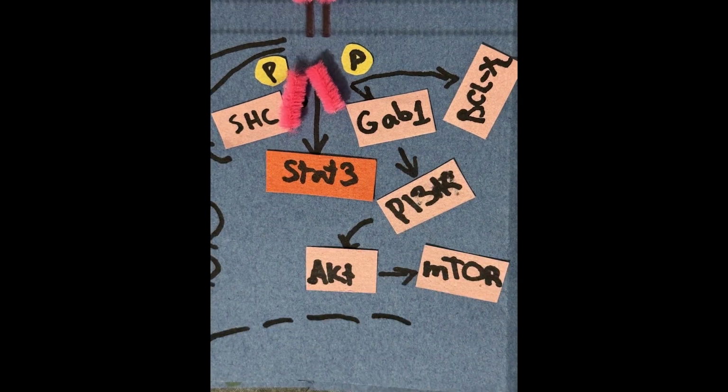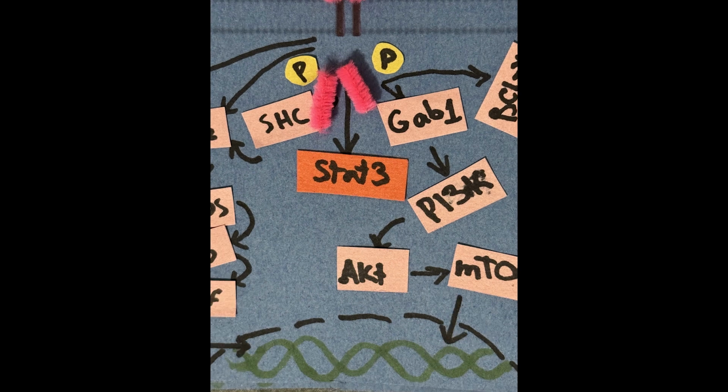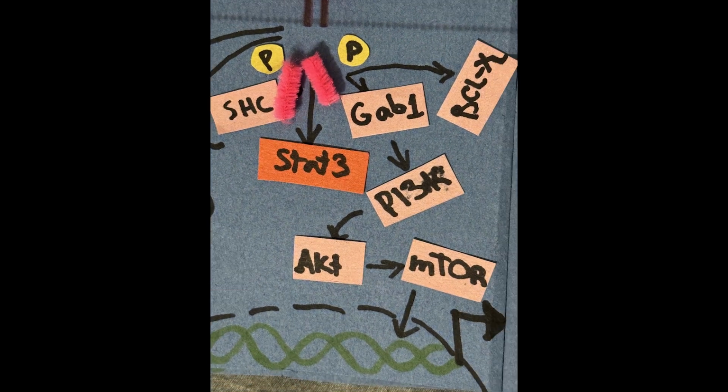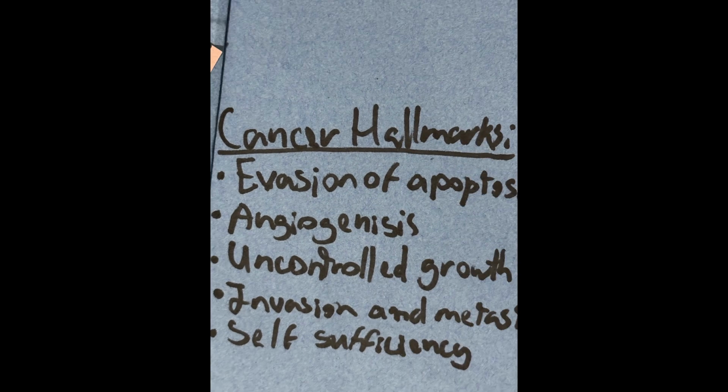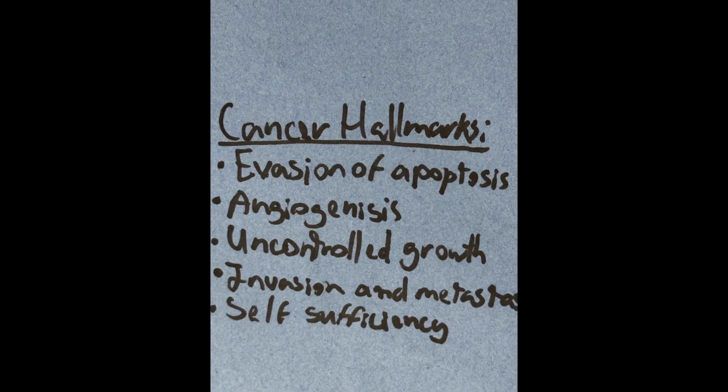As a result, cells ignore normal growth inhibitory signals, resist apoptosis, and initiate other cancer hallmarks such as angiogenesis and metastasis. These alterations underscore how a single disrupted signaling pathway can have widespread effects on cell behavior and overall organism health.